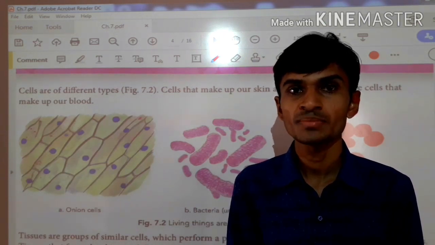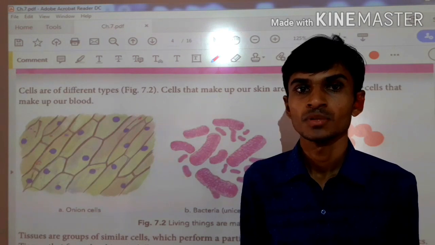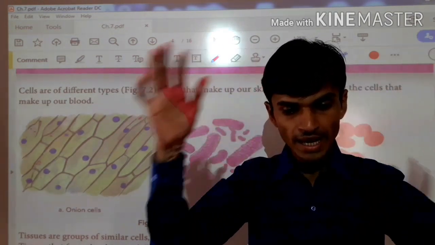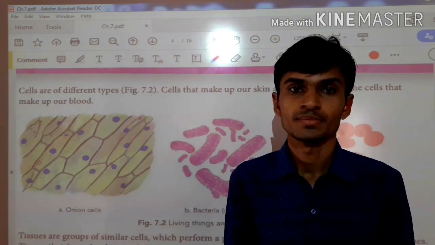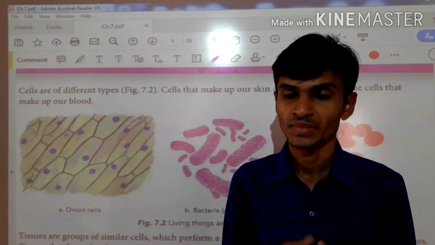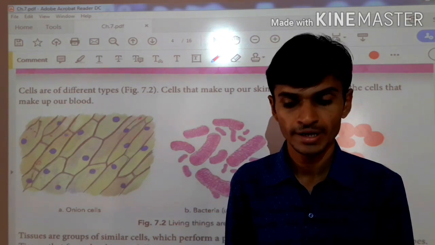Now what is the meaning of organism? When two or more organ systems join together and make the entire body, this is called an organism. And organisms means all the plants, all the animals, these are all called organisms.